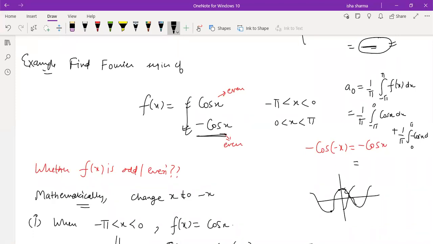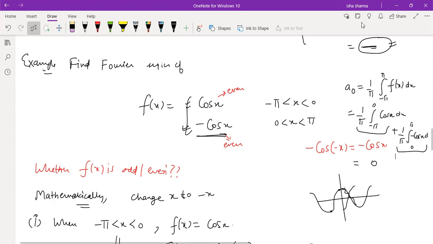Yeah, because even odd is valid in the integral only when the limits are from the complete domain. Otherwise, if you want to do the calculation, there is no problem. You can verify this. It will automatically turn out to be 0. Whatever the value of this is coming, the same value will be coming, and because of a negative sign, वो cancel हो जाएगा. So you're always safe if you don't want to check even odd function. It's just you need to do the extra calculation. But वो आएगा, 0 आएगा, हमेशा आएगा. So then आपको लास्ट में पता चलेगा, okay, this was the even function, that's why a naught and a n both were turning out to be 0.